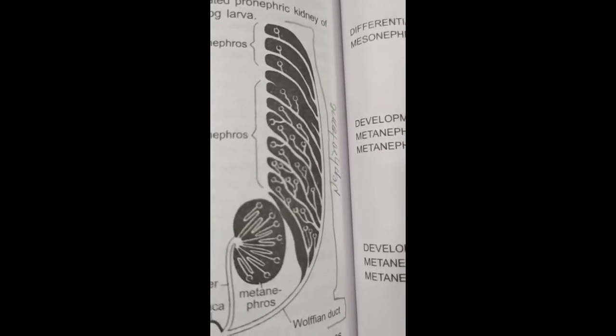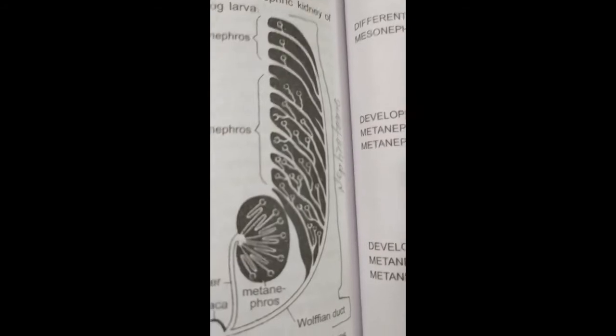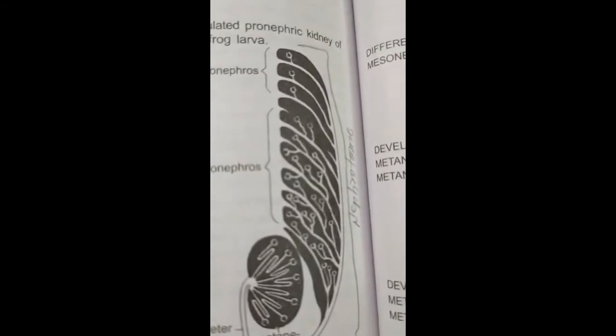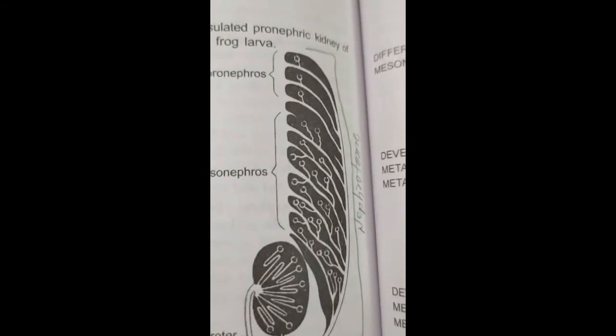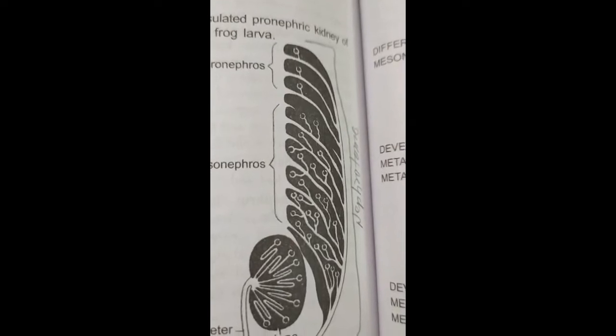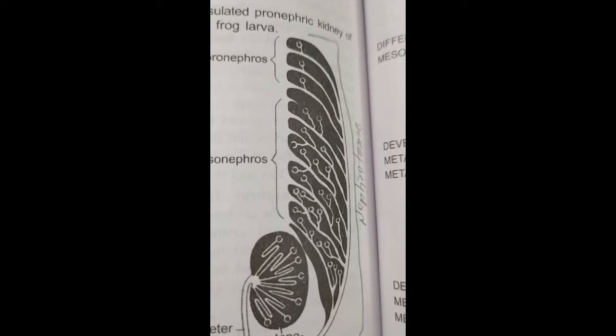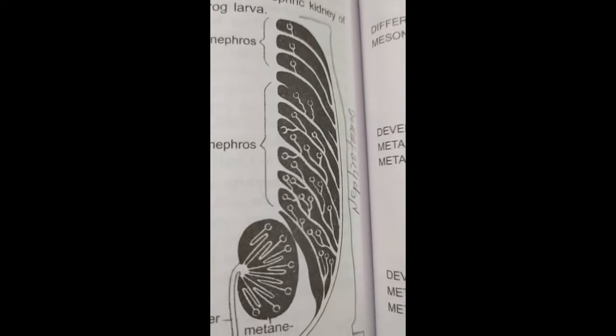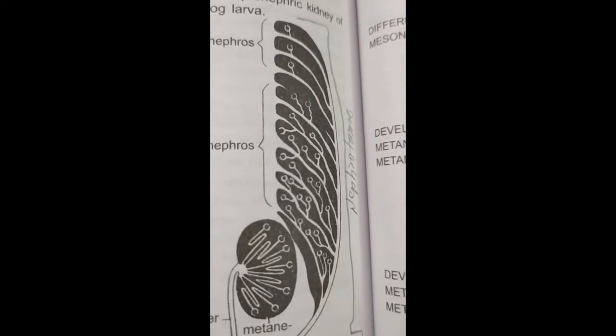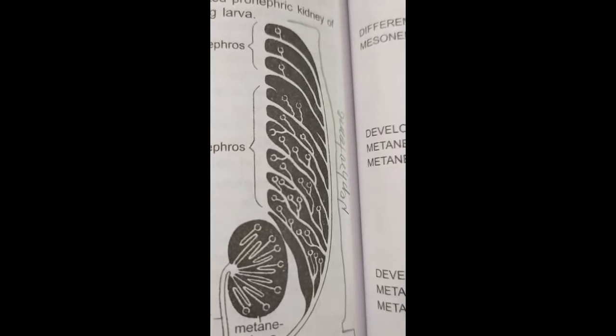Both are collectively called renal corpuscles. Here you can see these mesonephric uriniferous tubules join the existing pronephric duct or archinephric duct on each side.